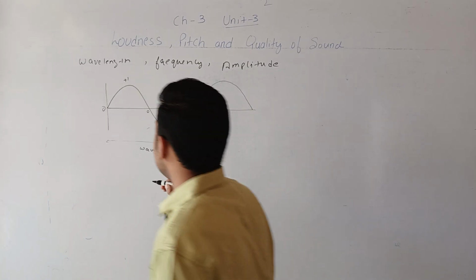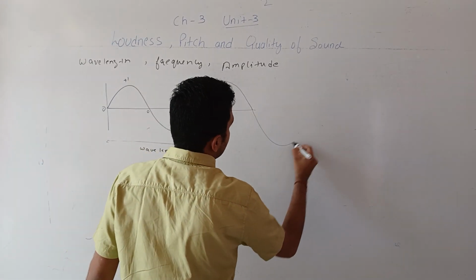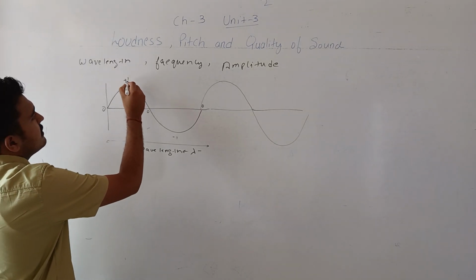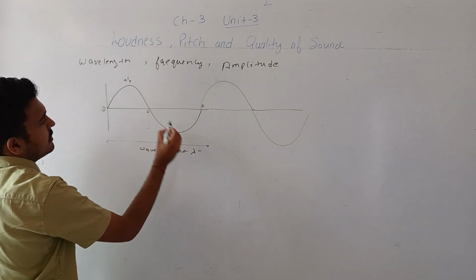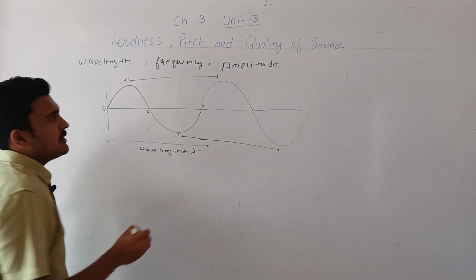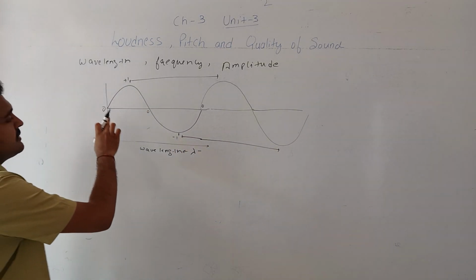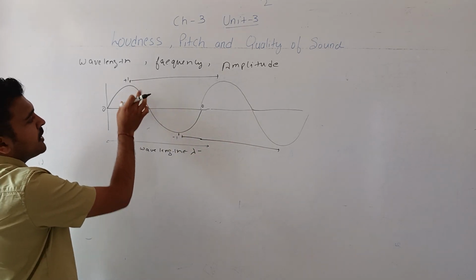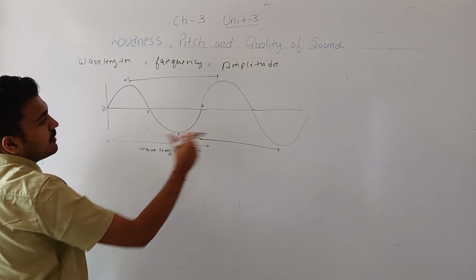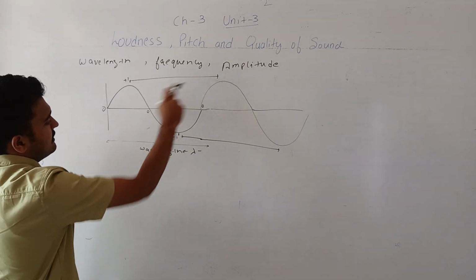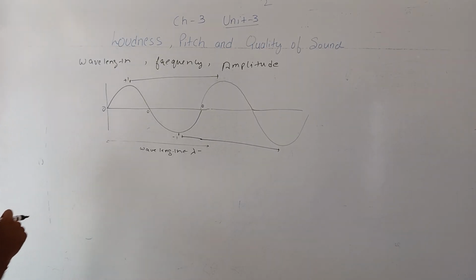For a transverse wave, we can also say wavelength is the distance between two crests, or the distance between two consecutive troughs, because this distance and this distance will be the same. This is the wavelength.